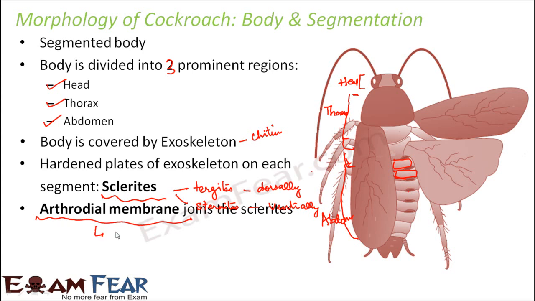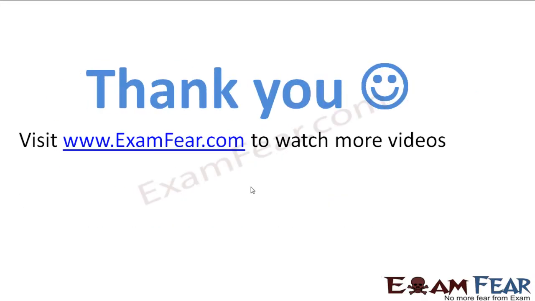This is a very thin and flexible membrane which connects these, because if there is no flexibility at all, then the outer surface of a cockroach would become very hard and tough. It will not be able to move at all. But that flexibility is provided by the arthrodial membrane. The sclerites are hardened plates. So each plate is very hard, but the way they are joined is quite flexible. So they can move.